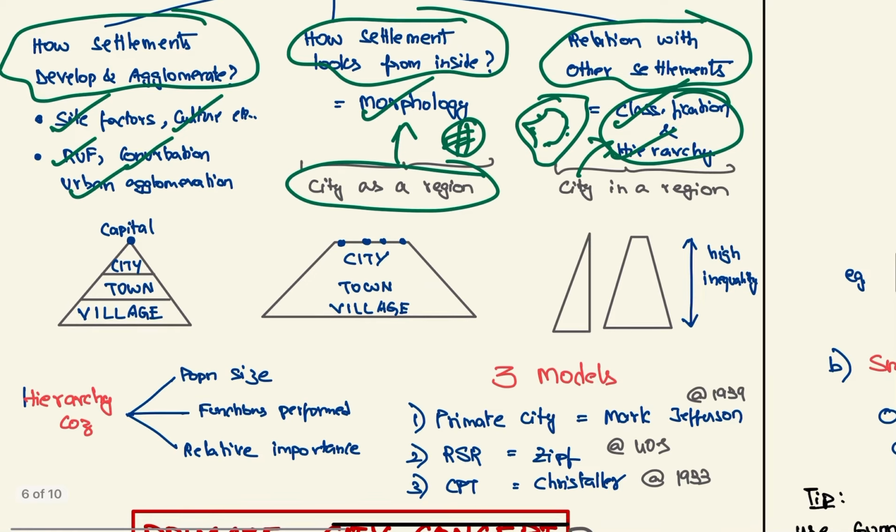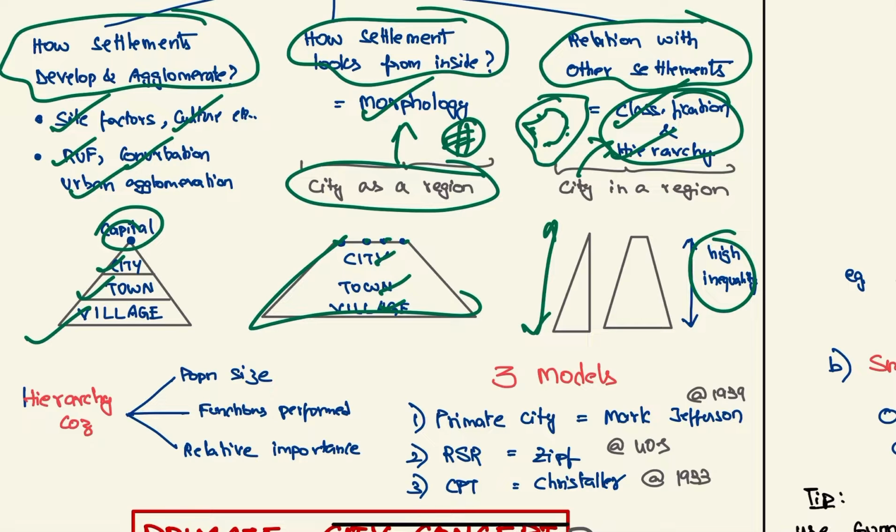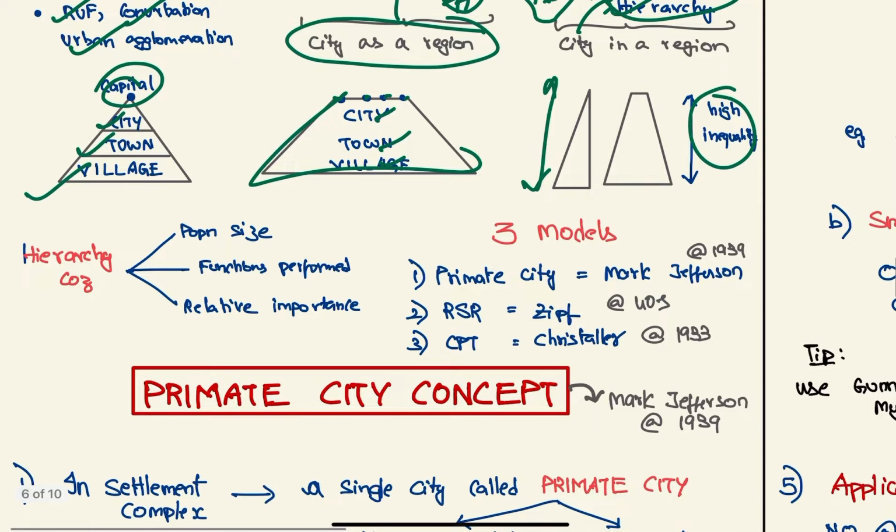So in hierarchy, we have a village at the lowest level, then town, city, and the capital at the top level. But in reality, it will be like this: village, town, city, and there will be many top cities. If there is high inequality, the height will increase. So why does the hierarchy exist? Because there will be differences in population size, functions performed, and the relative importance of the cities.